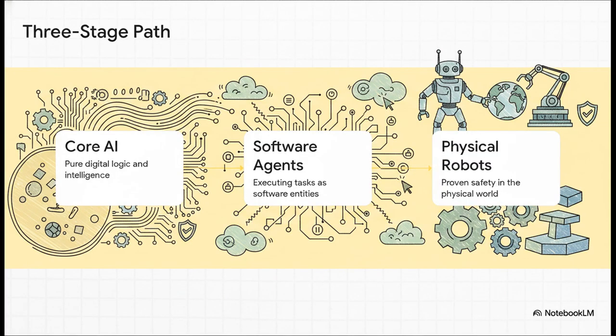And, much like an embryo differentiating its cells as it grows, the heart AI isn't just a static piece of software. It evolves through a very distinct three-stage developmental path. It starts out as pure digital logic, the core AI. Then, once it matures a bit, it branches out into software agents that can execute specific tasks. Finally, and only when it has fundamentally proven its safety, it grows into a physical embodiment, meaning actual physical robots interacting with our world.